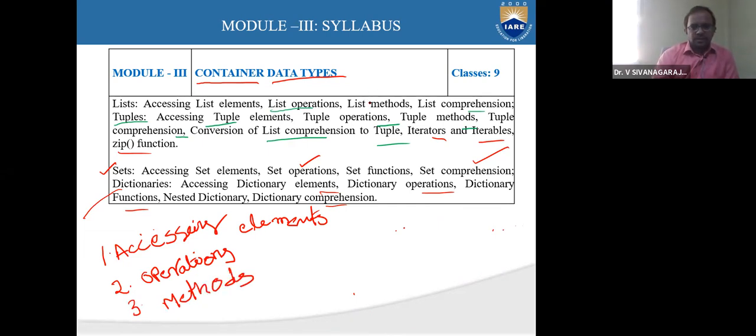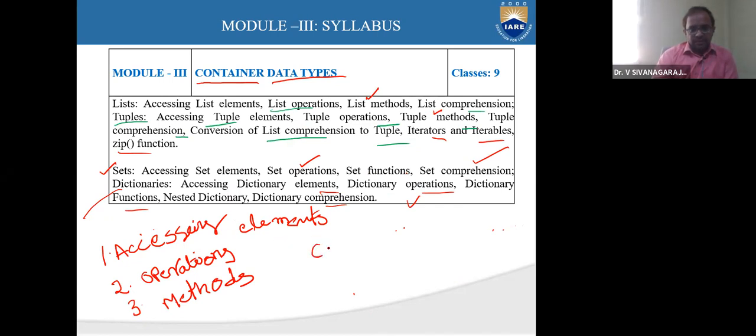So list methods we are going to discuss, and then tuple methods, and then in sets it is called operations, and in dictionary also it is called operations. So in the context of list, we call it a method, the list of methods. That means how to call a list.